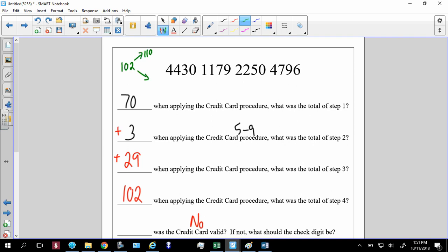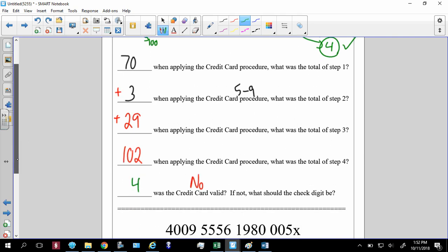I could be at 100. If I add 8 to this check digit, that gives me 14. That will not work. A check digit cannot be a double digit, so I subtract 2 from my check digit and I get a 4. That works. Check digit is 4.